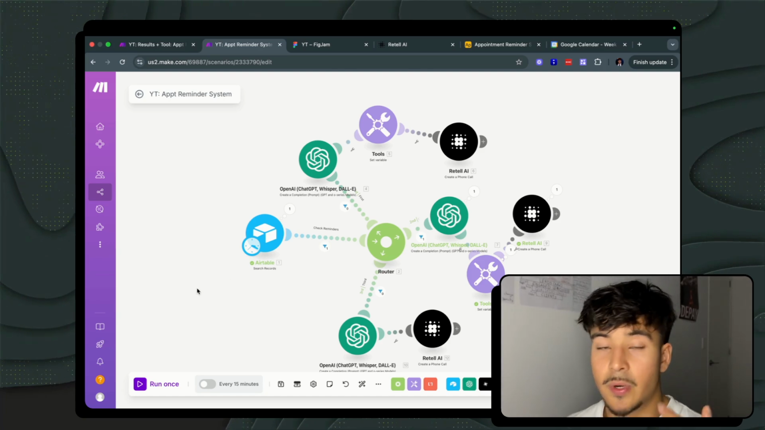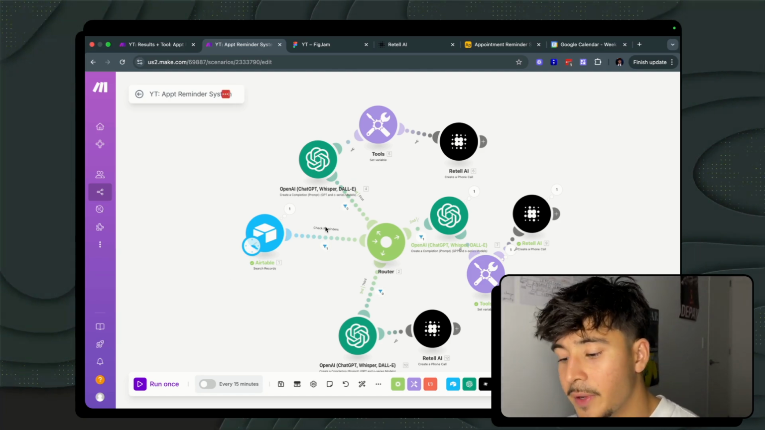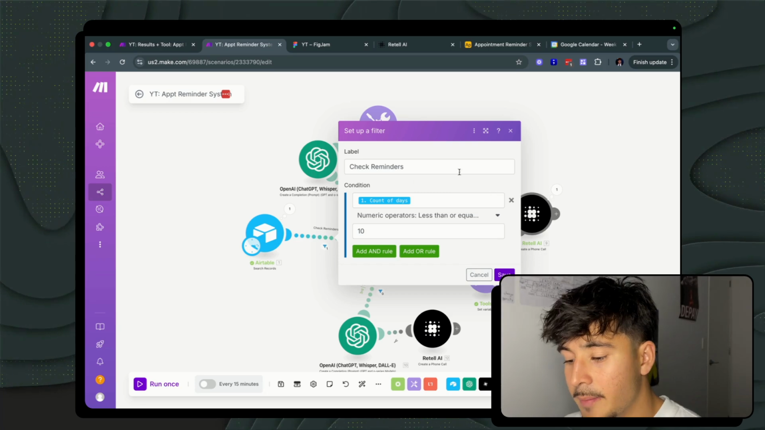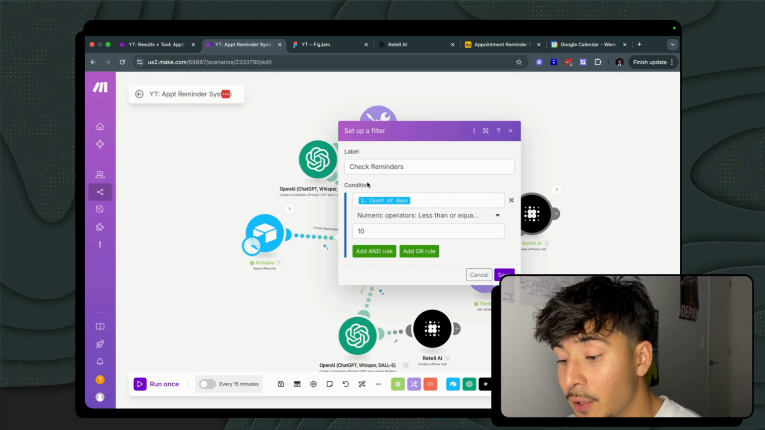But obviously I just clicked run once because I'm not actually using this. From here we have a filter. Oh, that's not supposed to be there. But we have a filter here that checks the value of the count of days.